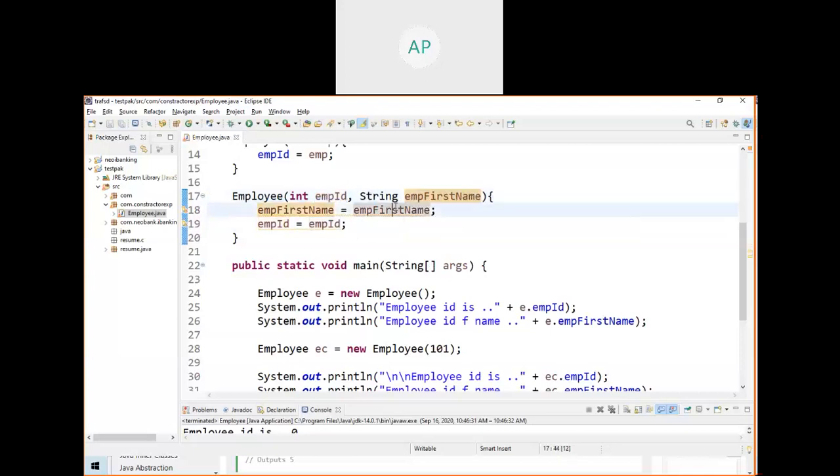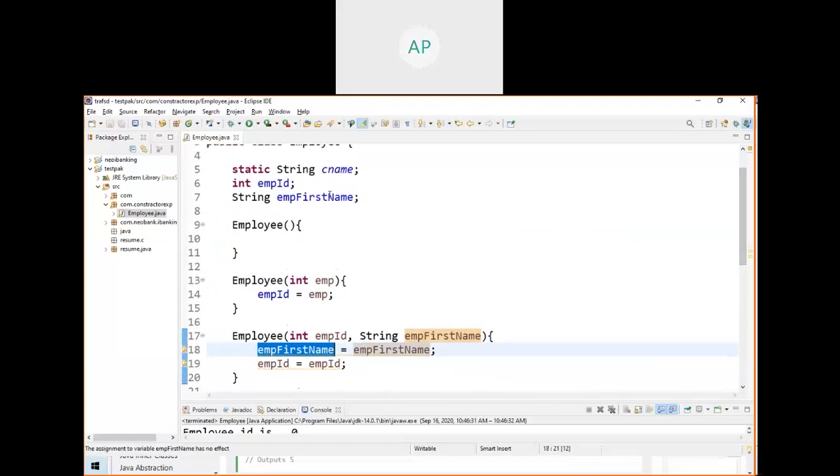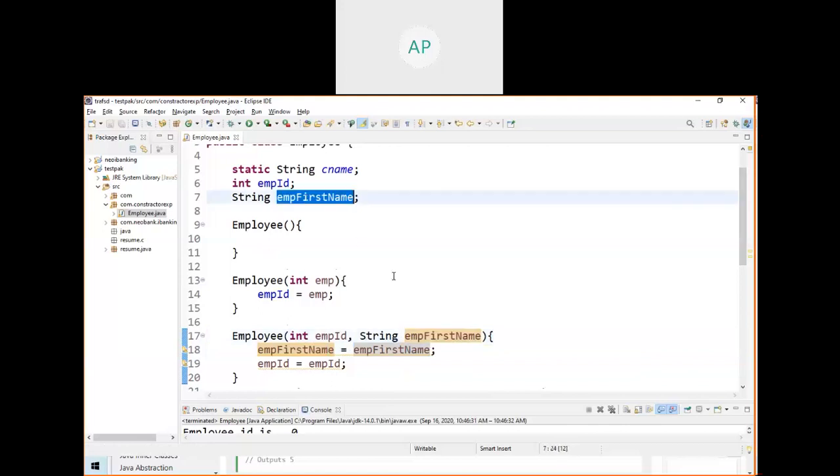If I run, see, you declare a variable called emp and here you declare a variable called emp first name. So this is pointing to this. How about this one? Is this pointing to an instance variable? What is your intention? You want this variable to be assigned to this variable. The scope is local. Now, this also points to this variable and this also points to this variable. That's the problem.